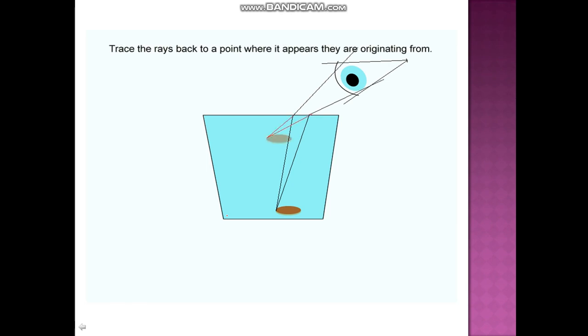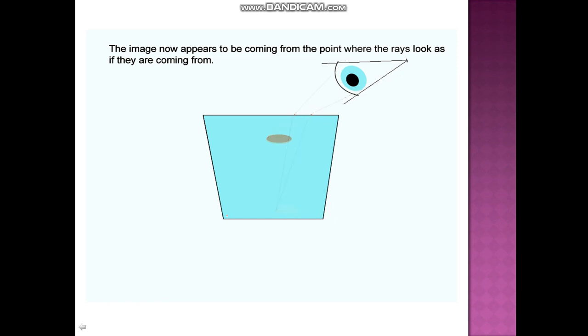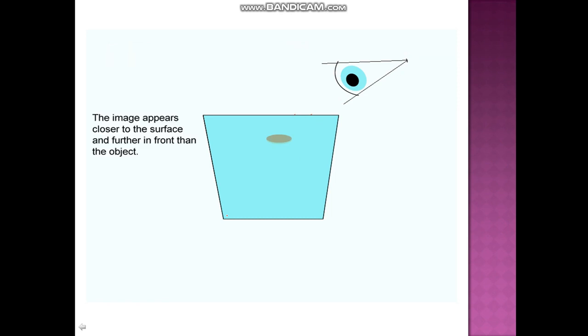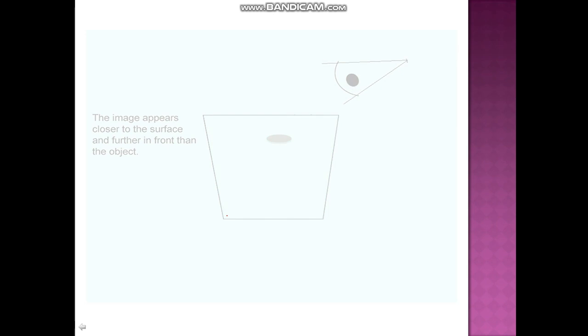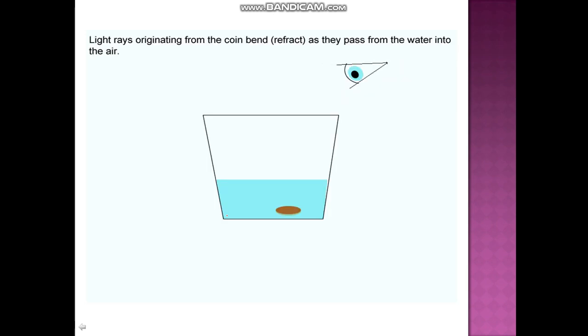Now when you trace back the path of light, it appears to come from this position, right? So obviously the coin appears to be raised up. So the image appears closer to the surface and further in front than the object actually is. Just see this illusion once again.